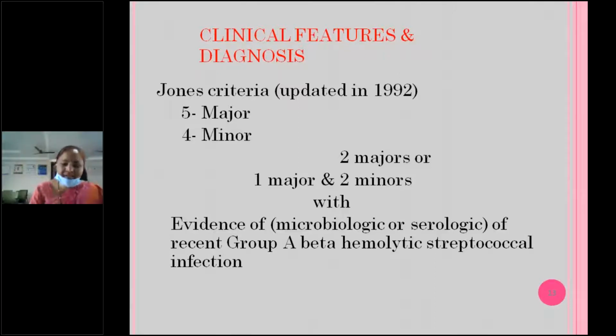Modified criteria only is there. So please read, only slight changes are there. I will tell what the changes are. This is the 1991 criteria, where 5 major and 4 minor criteria used to be there. For diagnosis of rheumatic fever, 2 major, or 1 major with 2 minor, with essential criteria should be there.